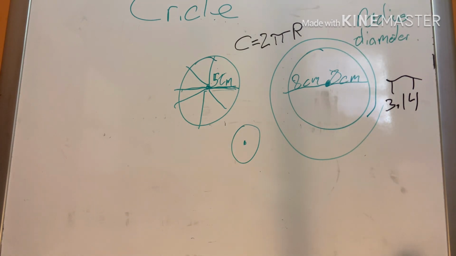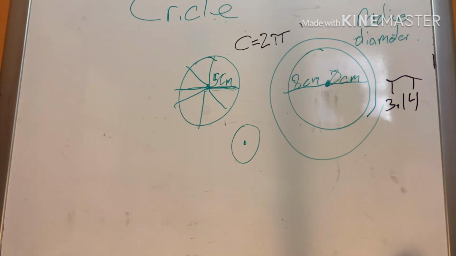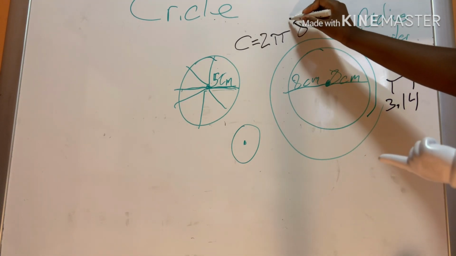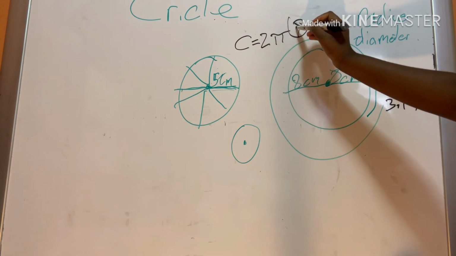So then we can erase r, and then you can put 8. So 2 times pi times 8. Now if you want to do the circumference, you can multiply 8 times 2.